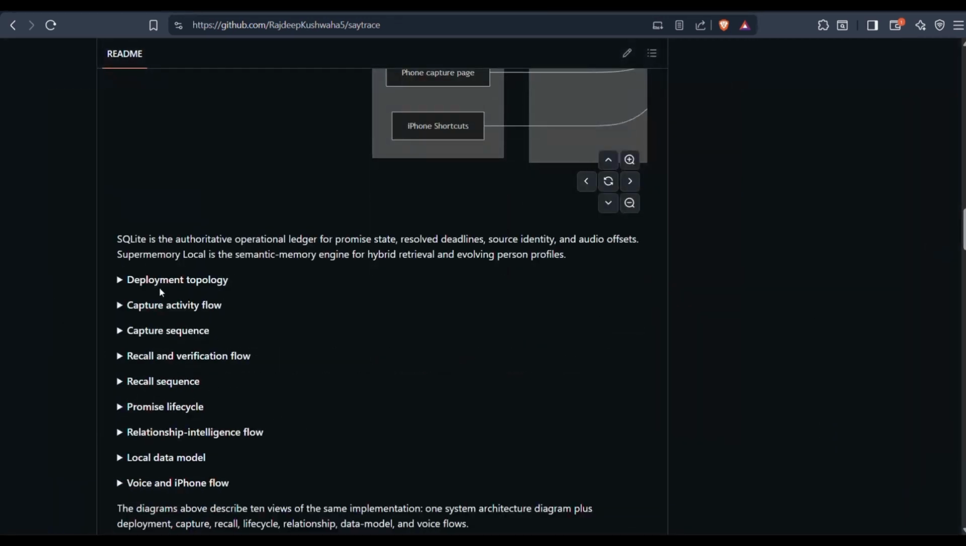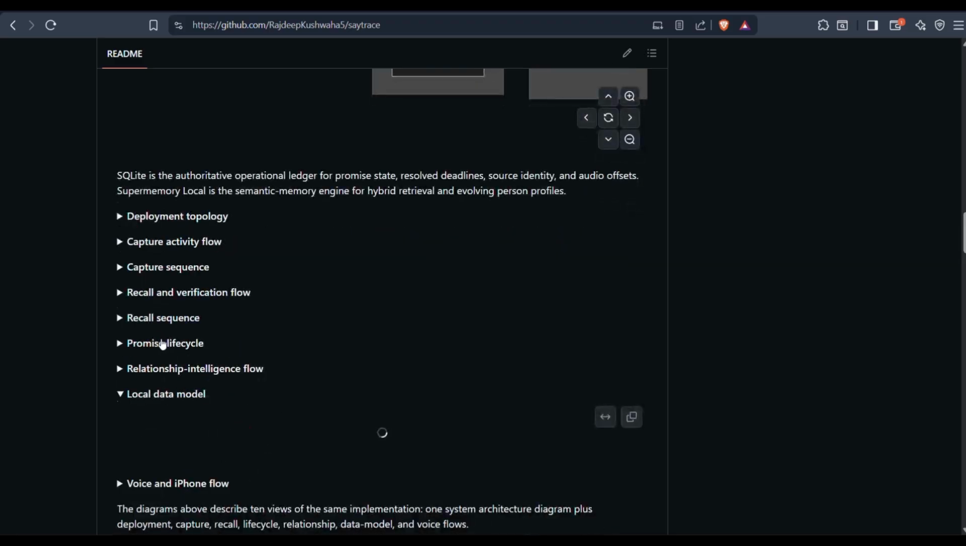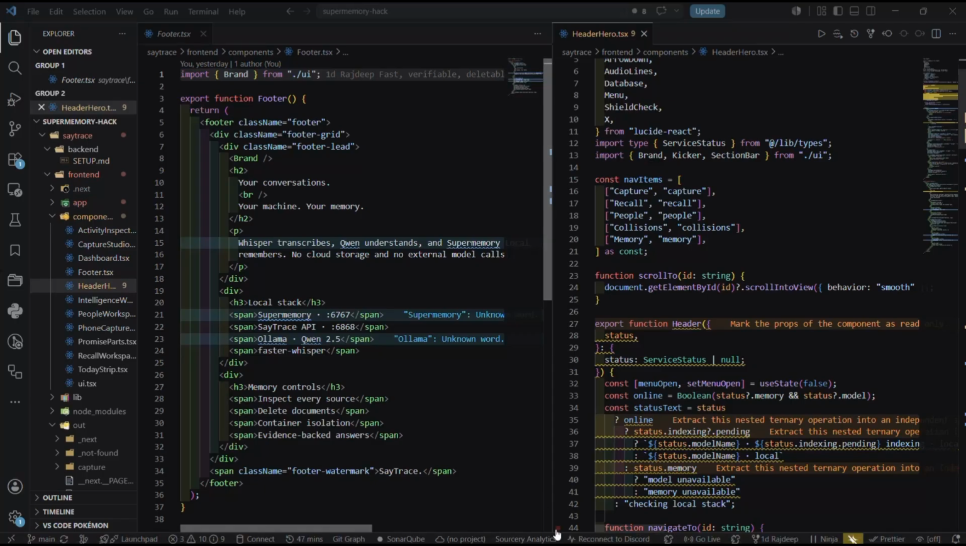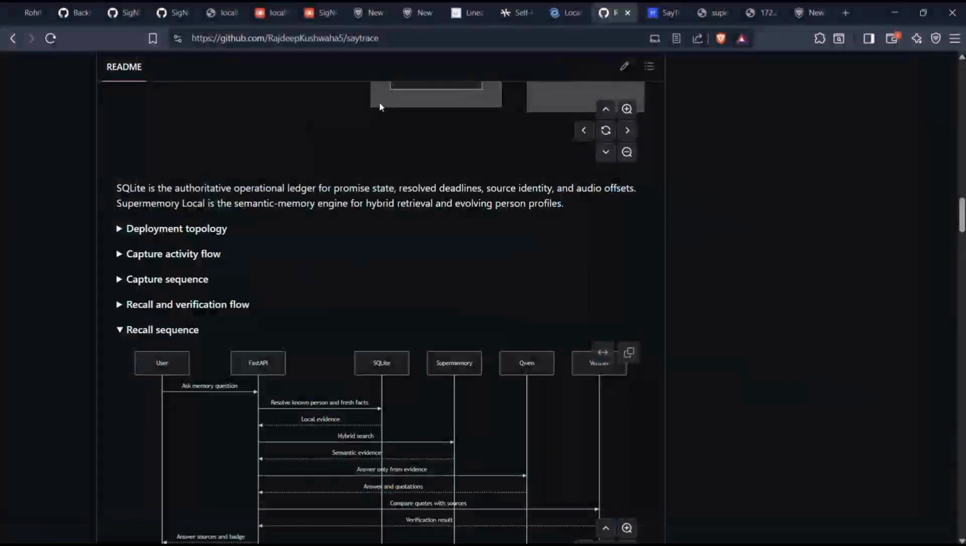Apart from this diagram, I have also added deployment topology, capture sequences, recall sequence diagrams, and local data models. So you can check out all these diagrams on your own. There is some really cool stuff related to this particular project.